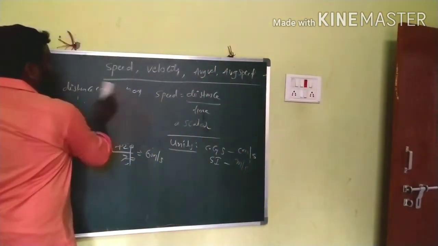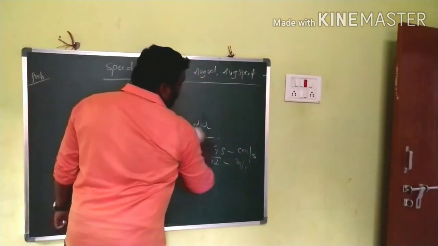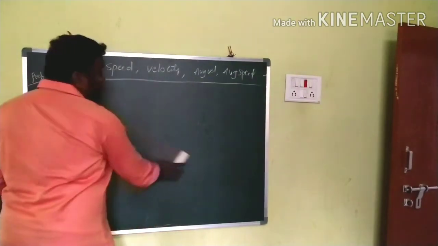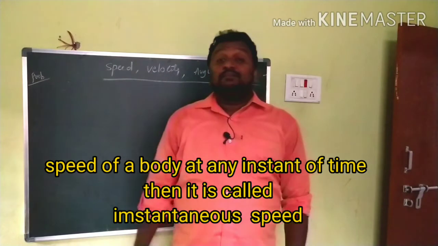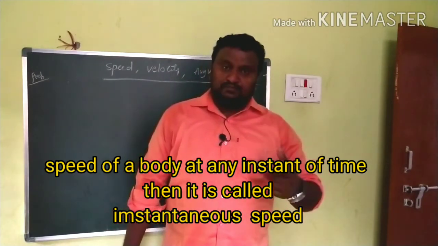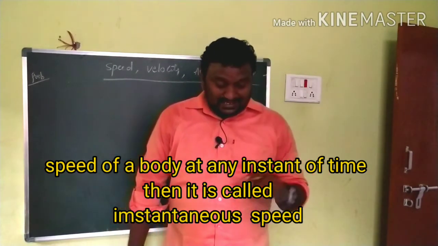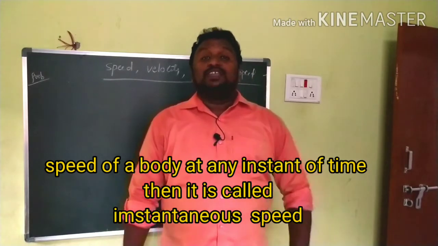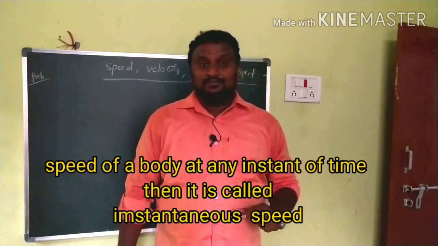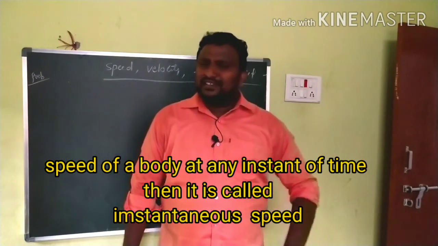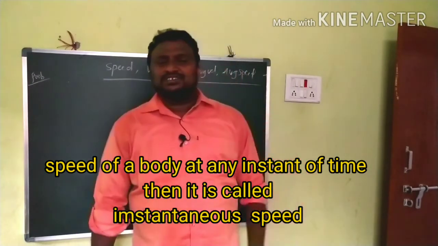And now here, sometimes you may hear the word instantaneous speed. What is meant by instantaneous? Generally we listen to instant coffee, instant dosa, like that. What is meant by instant coffee, instant dosa?